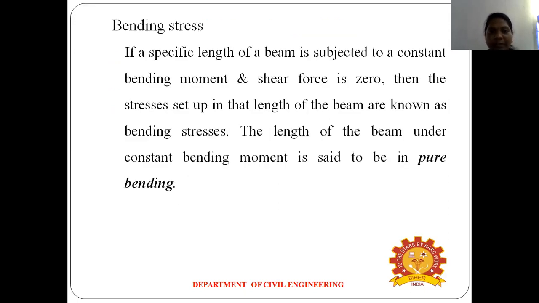The first one is bending stress. If a specific length of the beam is subjected to a constant bending moment and the shear force is zero, then the stress set up in that length of the beam is known as bending stress. The length of the beam under constant bending moment is called pure bending. So the first one we discuss is the bending stress.